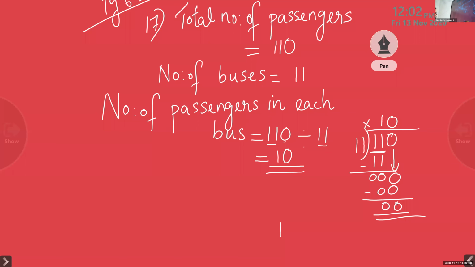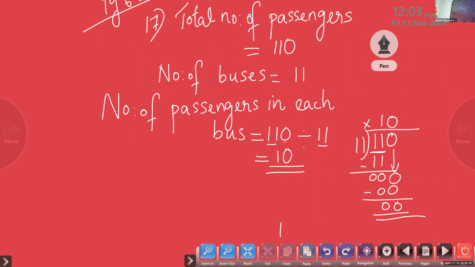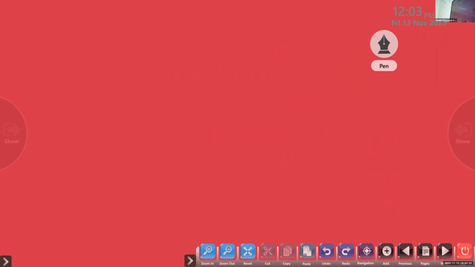Now what we have to find out? Number of students in each class. They are equally seated. That's why we say that is a division. Division means sharing equally. Okay, very good. So we have 230 students. They have to be seated in 10 classes. So children, we can write the steps.